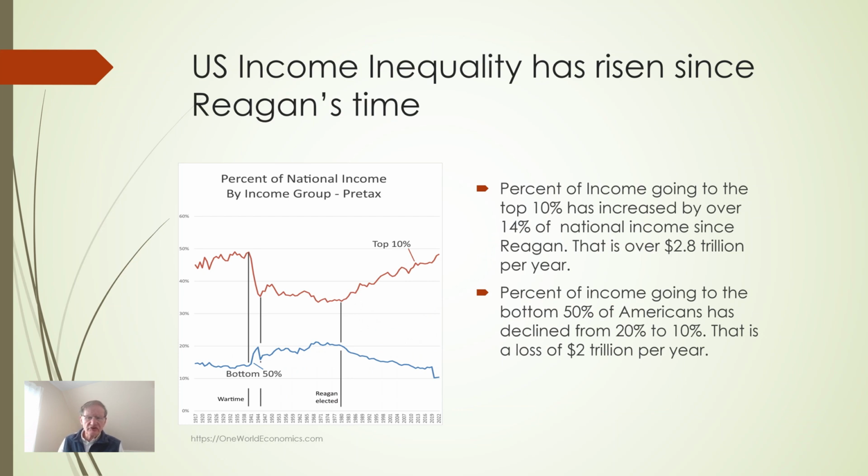Here's a closer look at the last 100 years in the United States. Income inequality was quite high during the Roaring Twenties, but after the New Deal and World War II, the middle class expanded and the portion of national income going to the bottom 50% grew. After Reagan's election in 1980, the pre-tax share of national income going to the top 10%, the red line, has gone up by about $2.8 trillion per year, while the share going to the bottom 50% has dropped from 20% of national income to 10%, which is about a loss of $2 trillion.